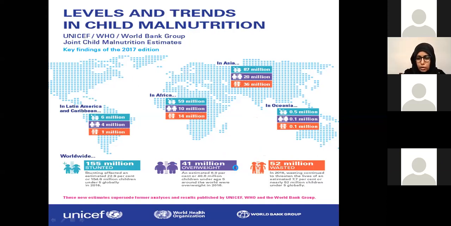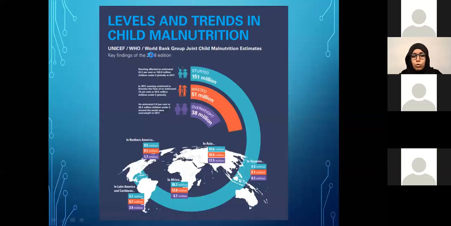Again, we are not focusing on obesity, but that's a growing problem also. 41 million kids were found to be overweight or obese in 2016. Moving on to 2017 data published in 2018, the numbers essentially didn't change much. From 155, it came down to 151 million for stunting, and from 45, it actually went up a little bit to 51 million for wasted children.